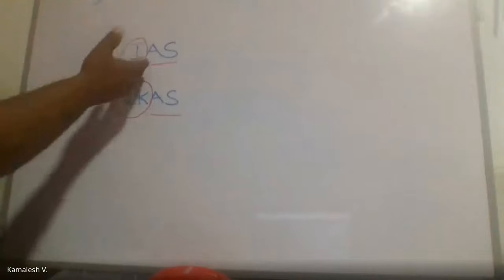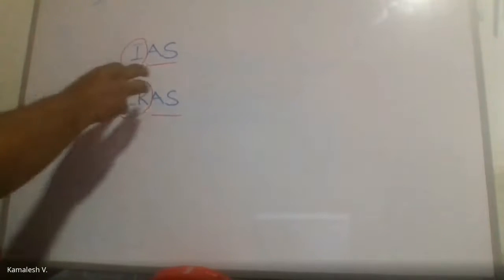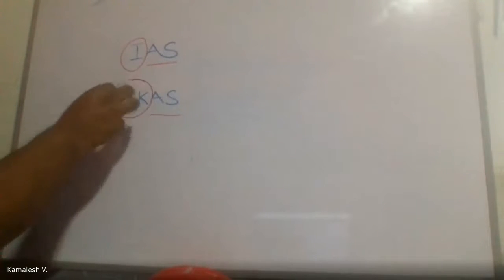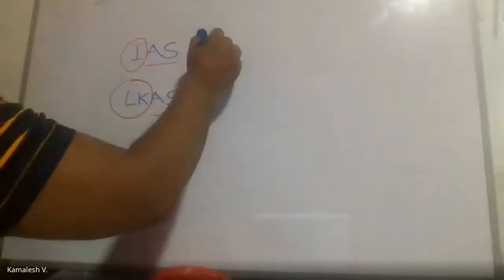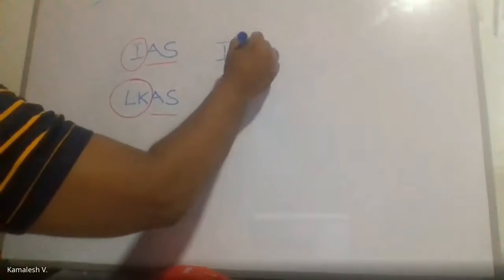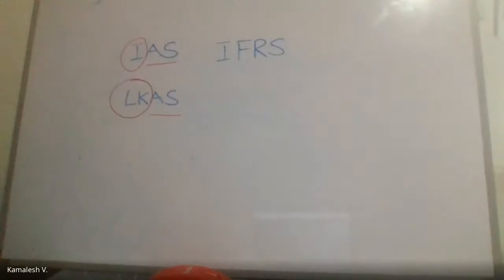If you look at international professional examinations, you might see they call them IASs. But when we learn locally, we have a naming convention given by the Institute of Chartered Accountants of Sri Lanka, which goes as LKAS. Similarly, internationally we have something called IFRS, which is very popular.